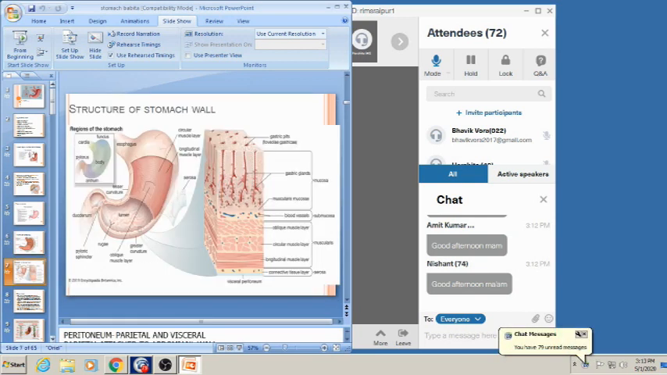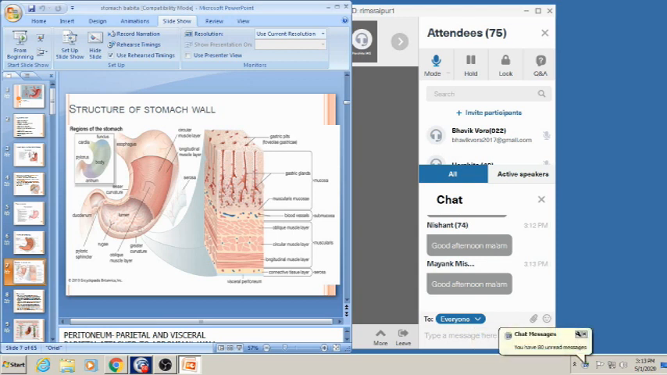Now coming to the structure of stomach wall. As I already described about the structure of GIT, everyone knows there are layers of GIT, and stomach is also part of GIT. So there are the layers. Serosa, which is made up of the visceral peritoneum. What is visceral peritoneum? Peritoneum is divided into parietal and visceral part. Parietal surrounds the abdominal cavity, and visceral surrounds the internal organs. So serosa is made up of visceral peritoneum.